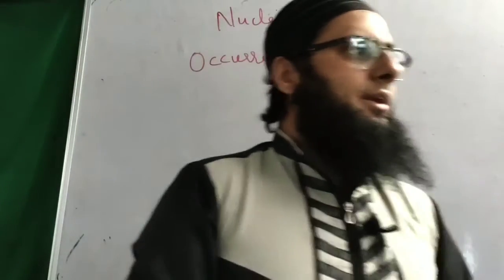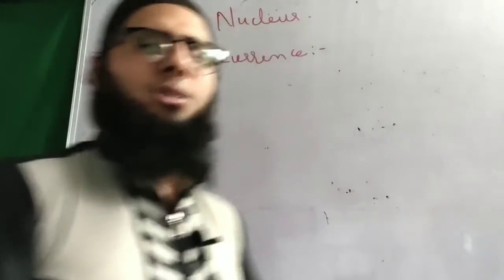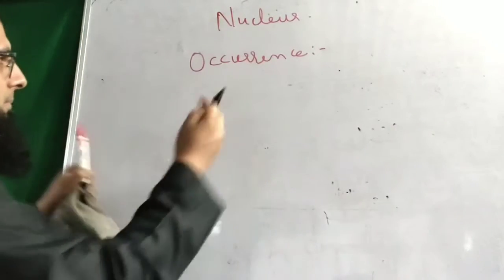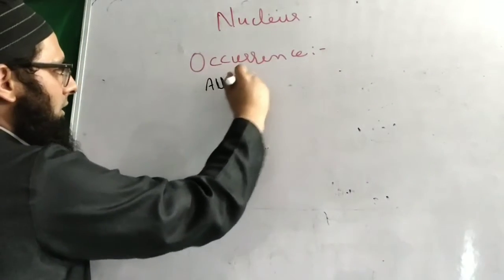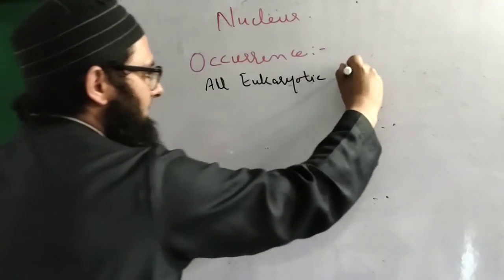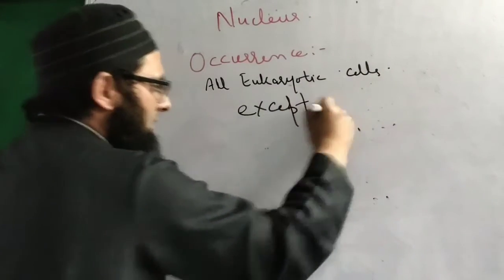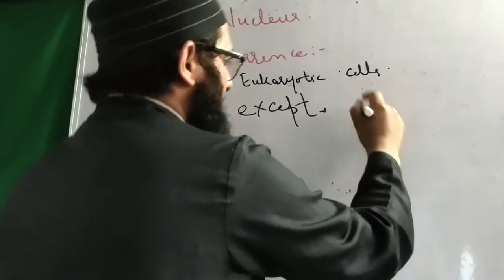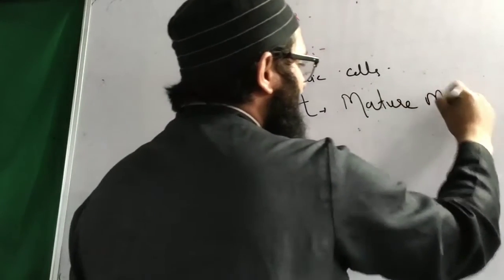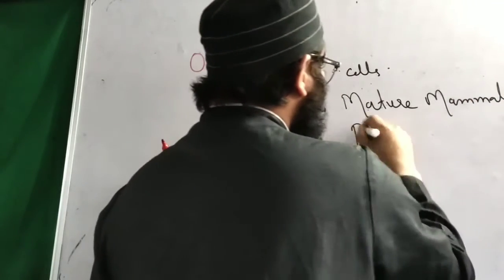But in eukaryotic cells, though we have the nucleus, there are some exceptions where the nucleus is absent, except mature mammalian RBCs.